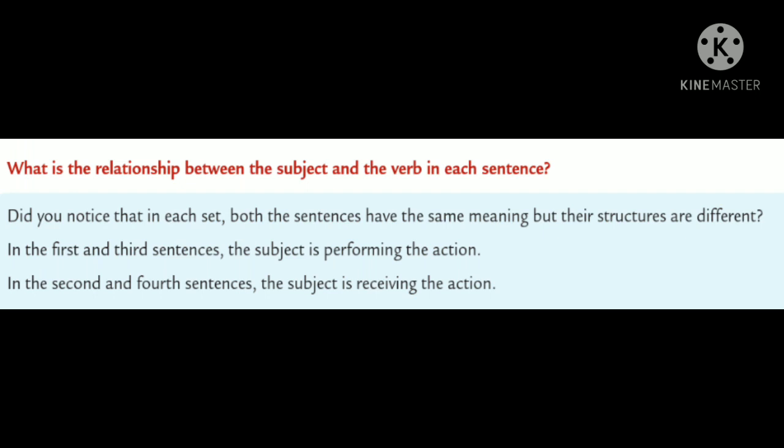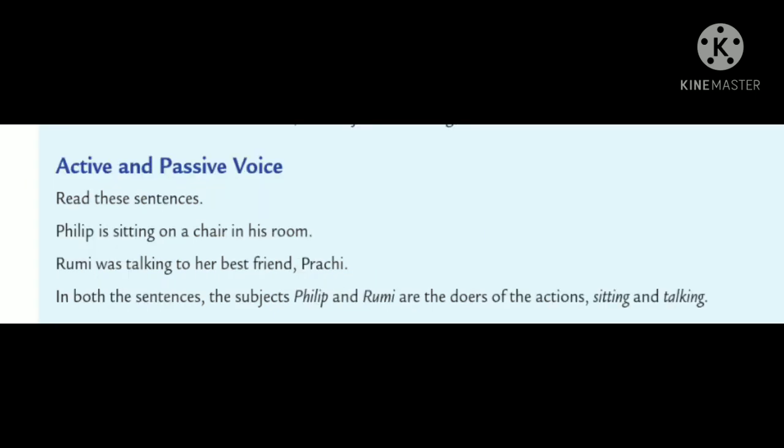What is the relationship between the subject and the verb in each sentence? Did you notice that in each set, both the sentences have the same meaning, but their structures are different? In the first and third sentences, the subject is performing the action. In the second and fourth sentences, the subject is receiving the action. Pay attention to these sentences.